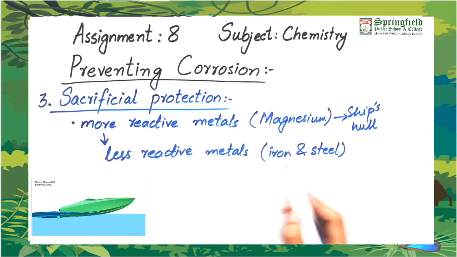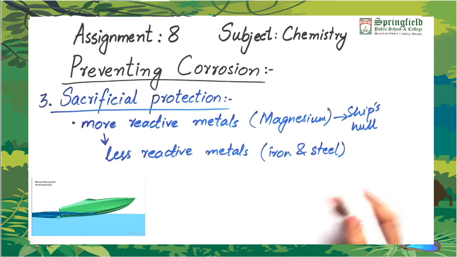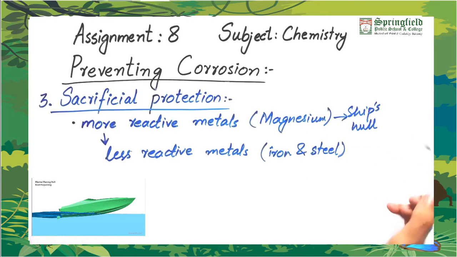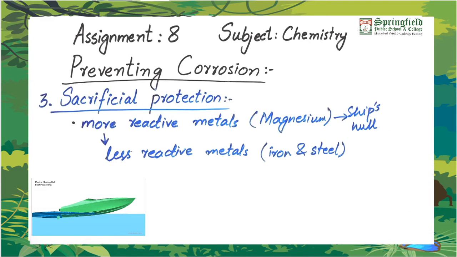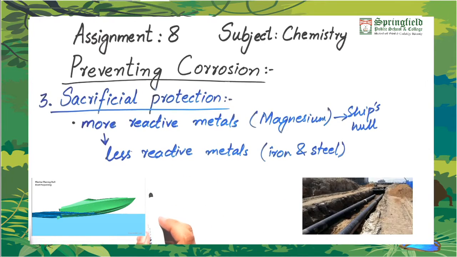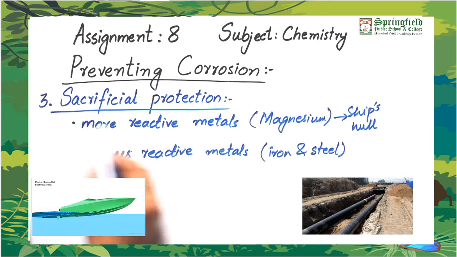So if iron were there underwater, it would get corroded. So magnesium is used in place of iron, and when it gets corroded, it is replaced. So this is sacrificial protection. Another example of sacrificial protection is that all the underground pipelines are protected from corrosion by using this technique.